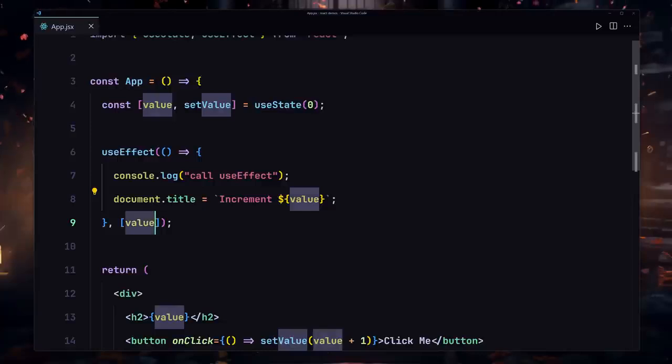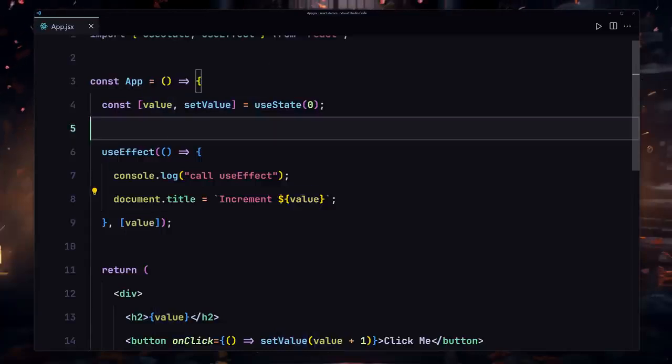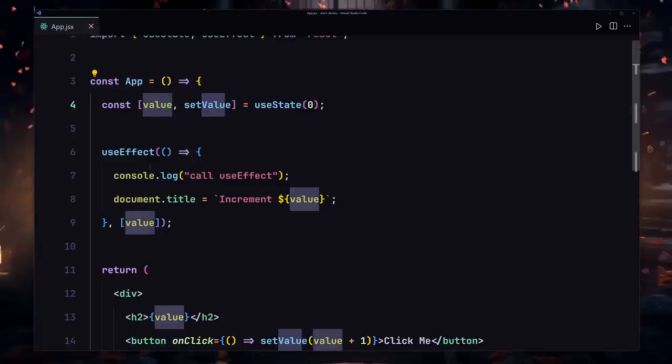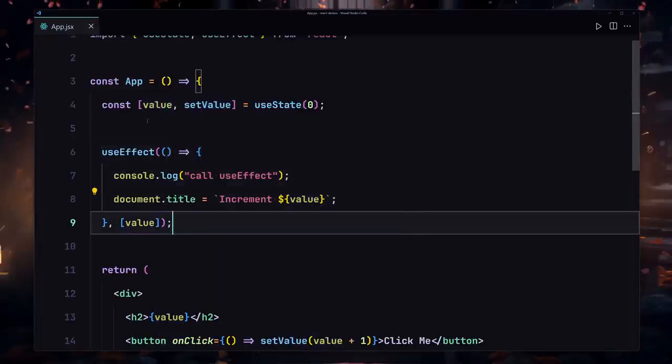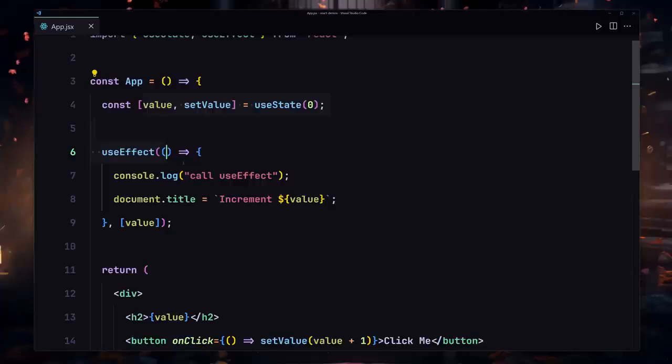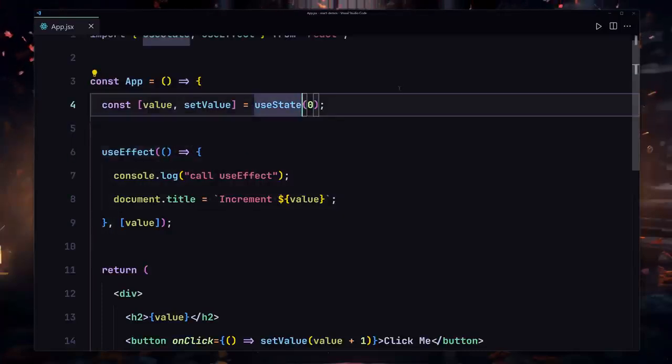Now that we specify the value of this state, anytime that state changes and our component re-renders because of this state, this callback function will fire. But if we have some sort of other state and our component re-renders because of that other state, this callback function will not fire. So now let me give you an example of that.